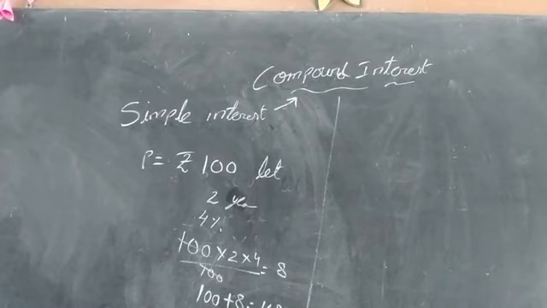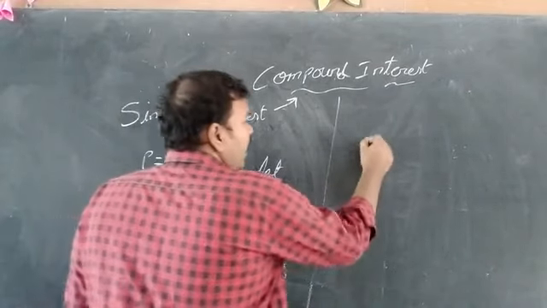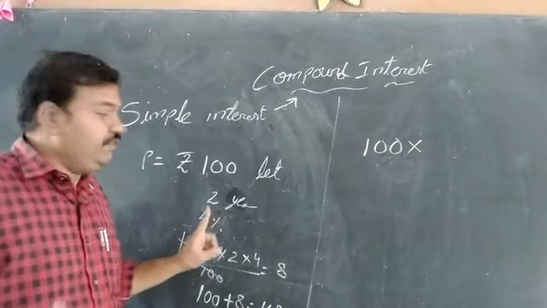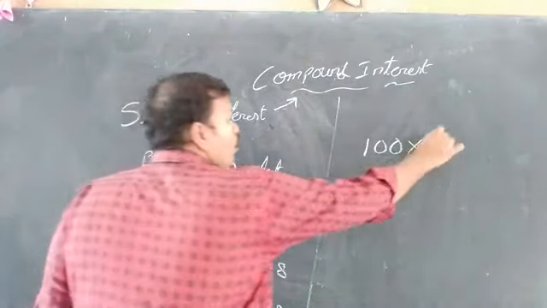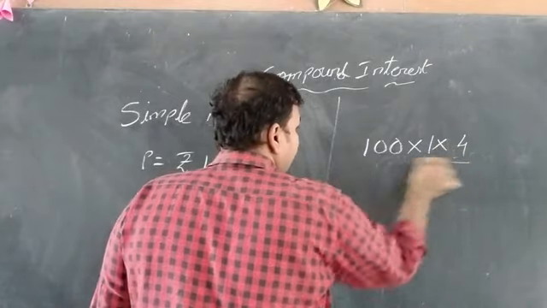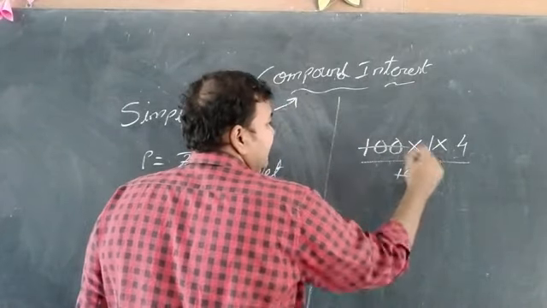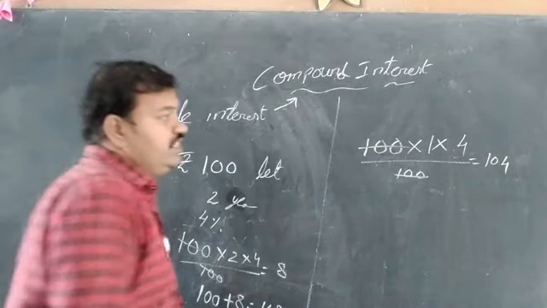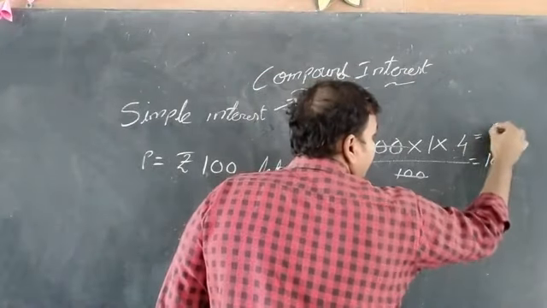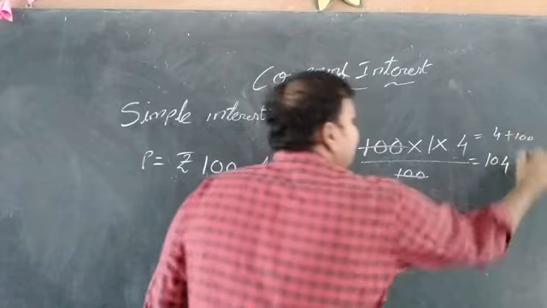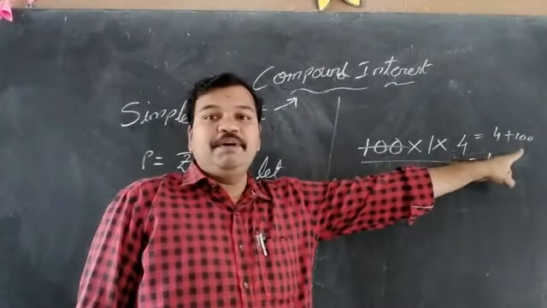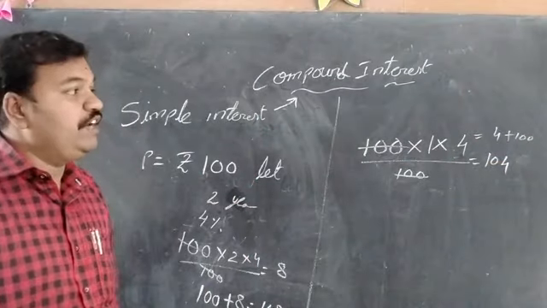For that, see this example. If I take the same sum, 100 rupees, not for 2 years at a time, I have to do it once, only 1 year. 1 into rate 4% by 100. Cancel, which will give 4, so 4 plus 100 is equal to 104 rupees. 4 rupees is the interest and 100 rupees is the principal. In total it is 104 rupees.